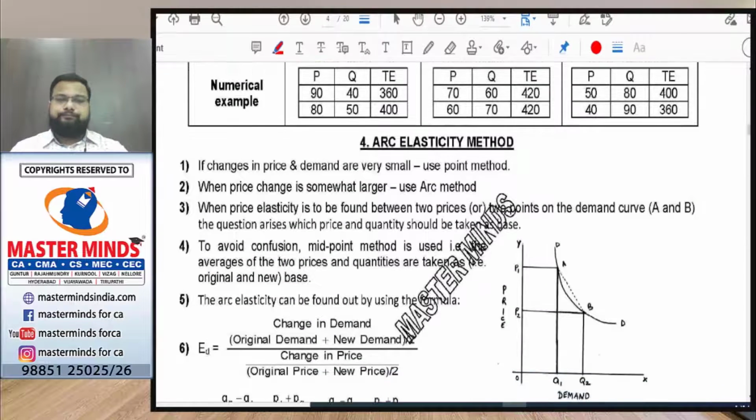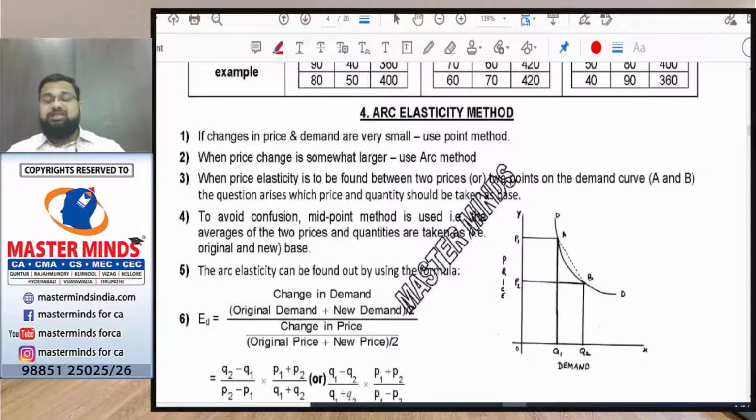Next, the ARC method. Since there is a percentage method to calculate elasticity between 2 points on the demand curve, why are we using the ARC method? The point method is used to calculate elasticity at a particular point on the demand curve, or when the change in price is very small. But when the change in price is somewhat larger or considerable, we use the ARC method to calculate elasticity between 2 points.